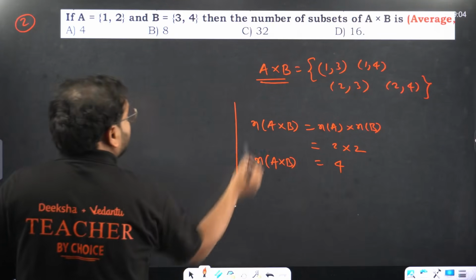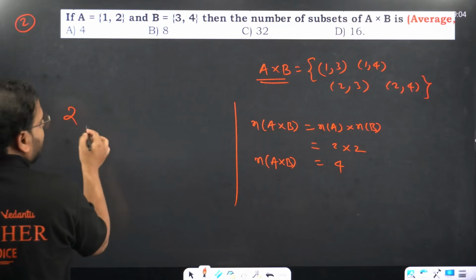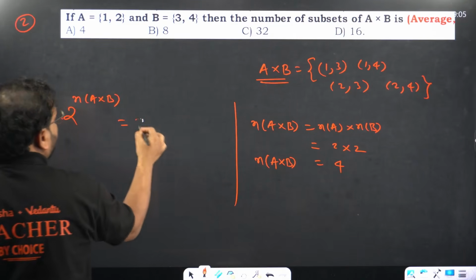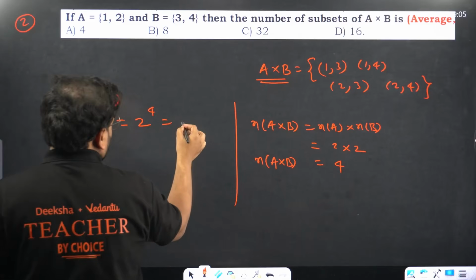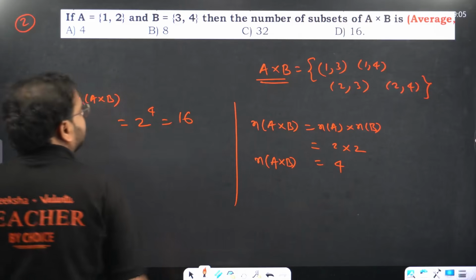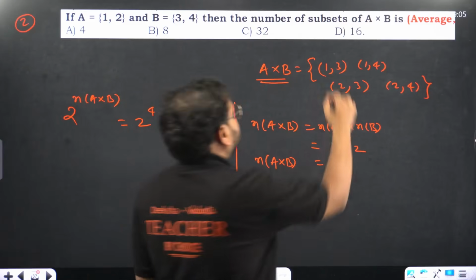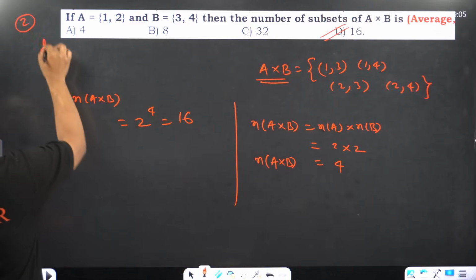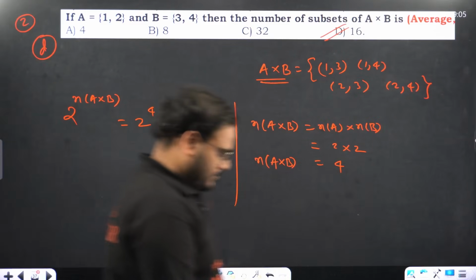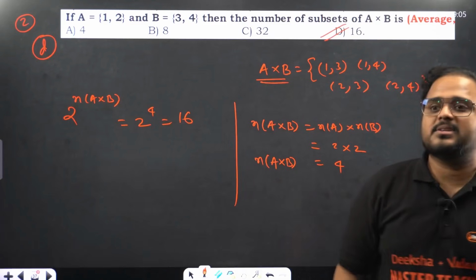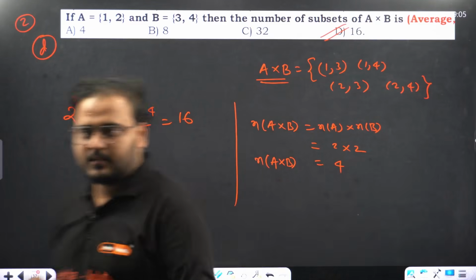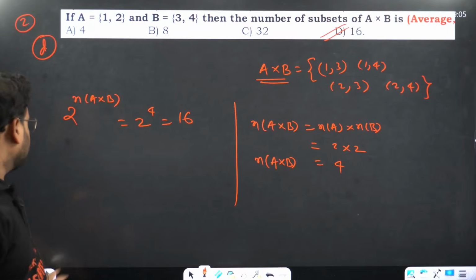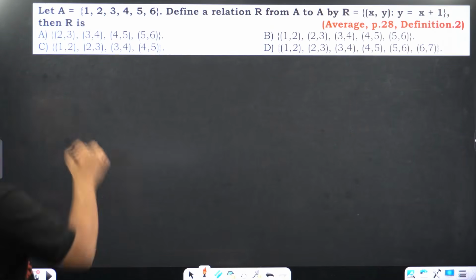What are they asking? Number of subsets of that. So always remember 2 power N of A cross B, 2 power 4. So 8 and 16. Answer is option D. I hope this is clear. Please check. I hope this is clear. This is the Cartesian product. This is the number-wala relation, cardinality. This is the answer with the formula.